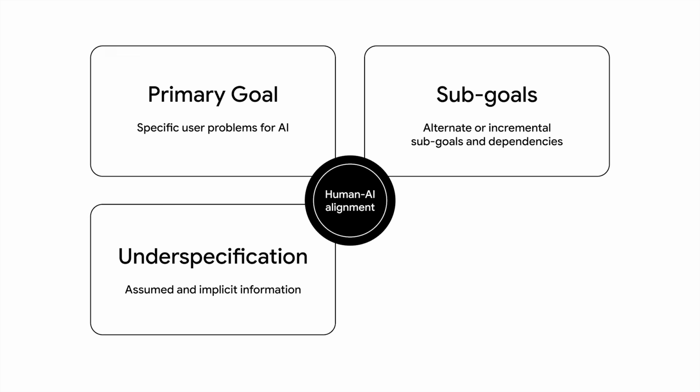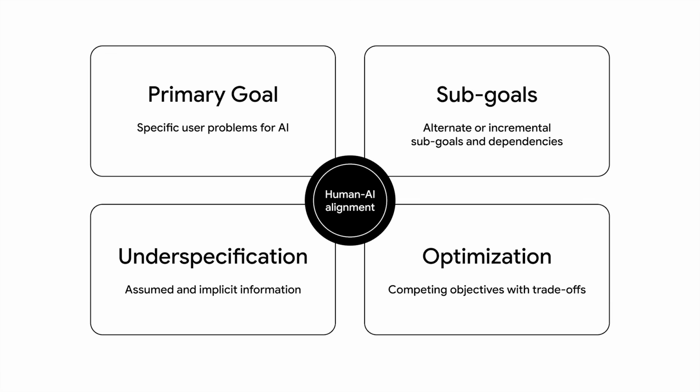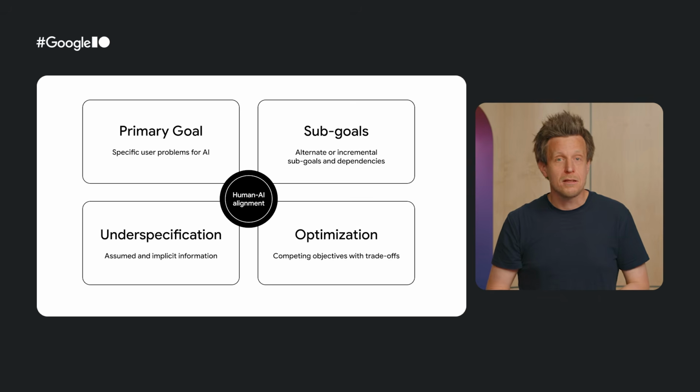The next one is under-specification, the parts of the problem or pieces of information that are frequently left out by users. For example, a developer forgetting to specify naming conventions they want the AI to use. And finally, we have optimization, the varied ways to optimize the problem and understand how optimizing for one sub-goal might compromise another. For example, an AI system that optimizes for speed, but at the expense of introducing inaccuracies.